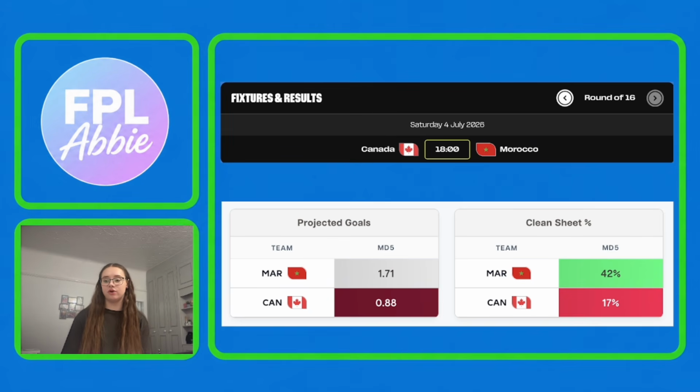For the projected goals, Morocco have got 1.71 projected goals and Canada have got 0.88 projected goals. For the clean sheet odds, Morocco have got a 42% chance of keeping a clean sheet and Canada have just got a 17% chance of a clean sheet. So I think that suggests that in this fixture, the team to potentially pick some players from is Morocco.